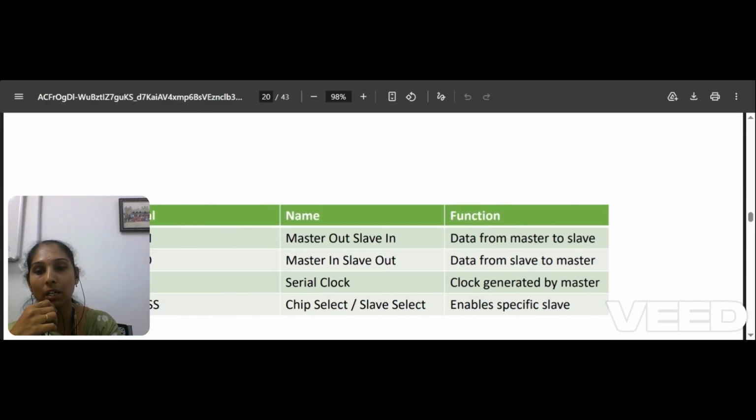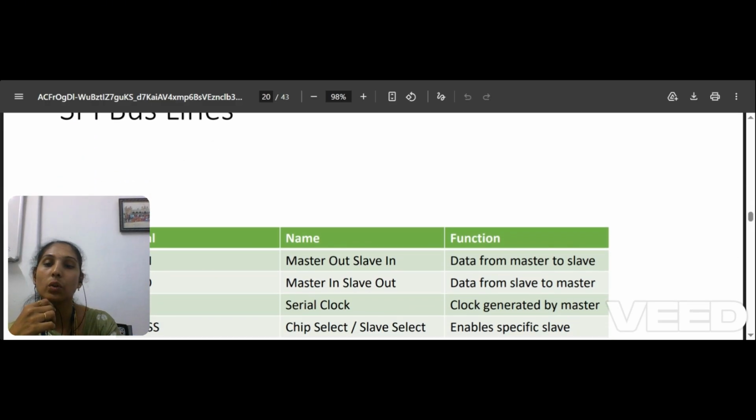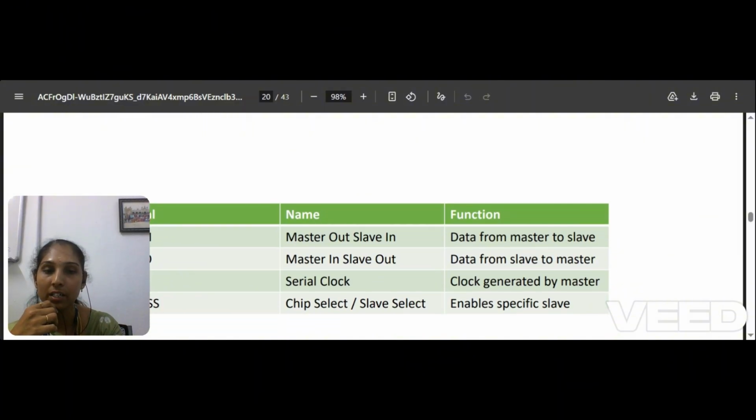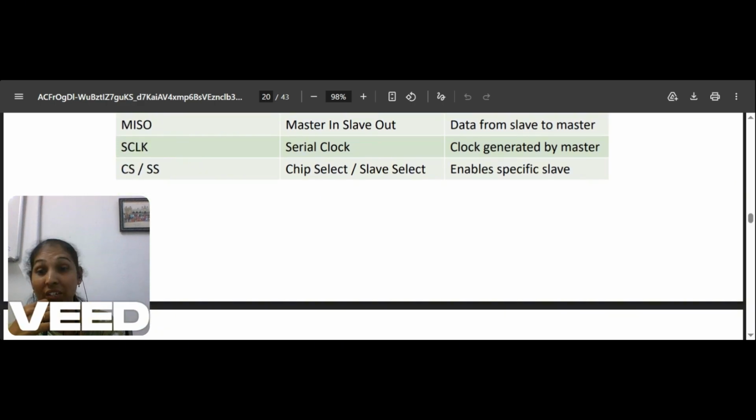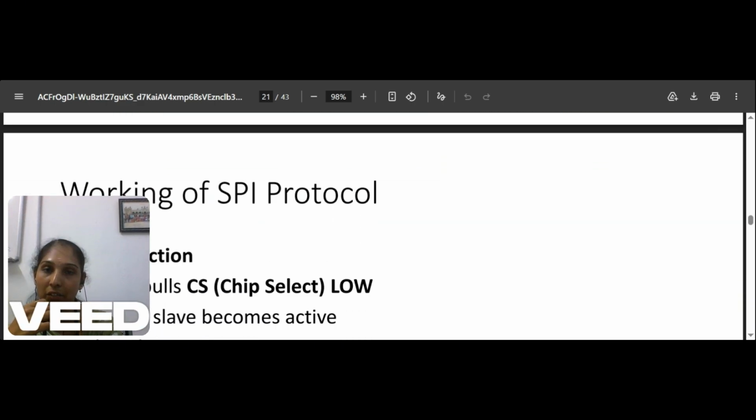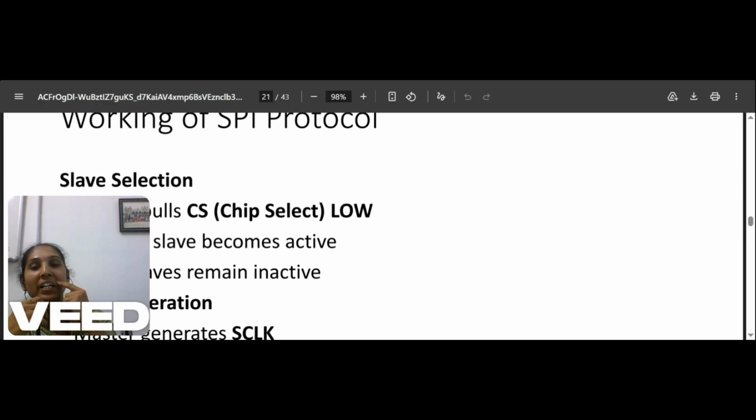So the SPI bus lines: MOSI, master out slave in, is the data from the master to the slave. MISO, master in slave out, is the data from the slave to the master. Then serial clock for synchronized communication, and chip select to enable a specific slave, which slave is to be activated, because n number of slaves may be connected to the SPI bus. So the master needs to know which slave is active now, which slave is going to use that bus for communication. So this is what is happening.